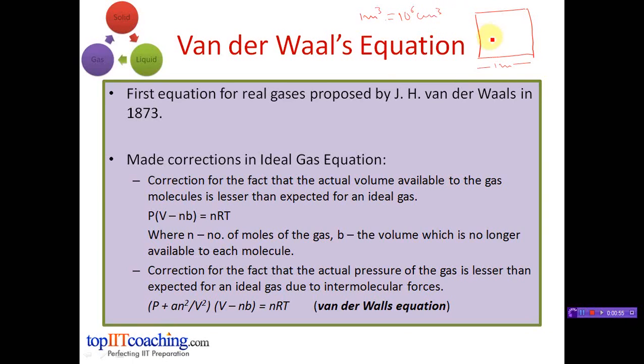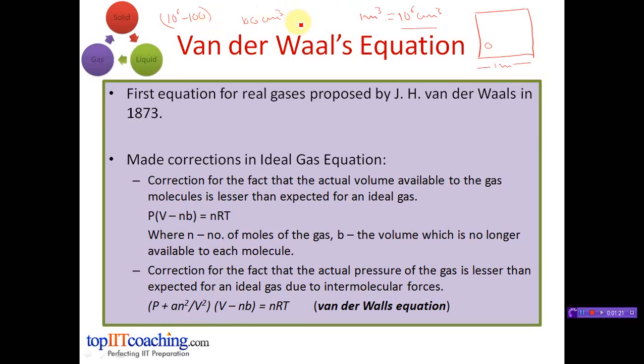Now one tennis ball might be in the box, so the next tennis ball will no longer have 10 raised to 6 centimeter cube to move around in. Now suppose the volume of the tennis ball is 100 centimeter cube. So it will have only 10 raised to 6 minus 100 centimeter cube space available to it.